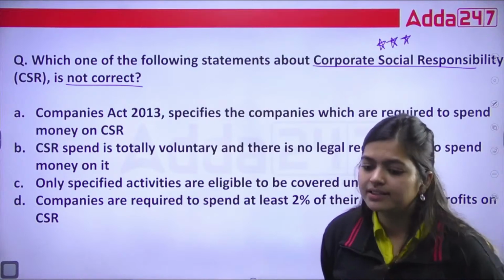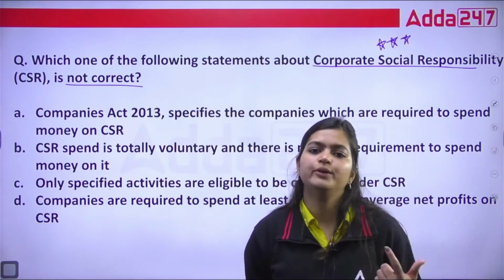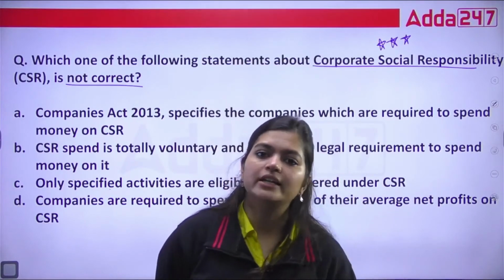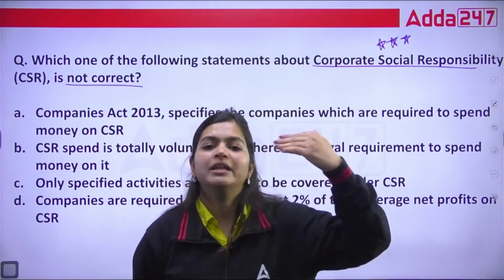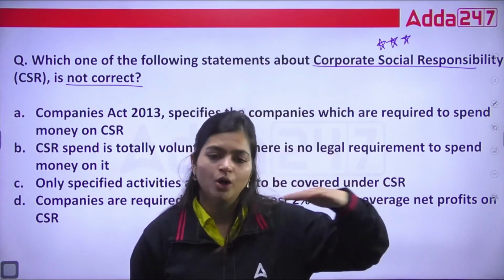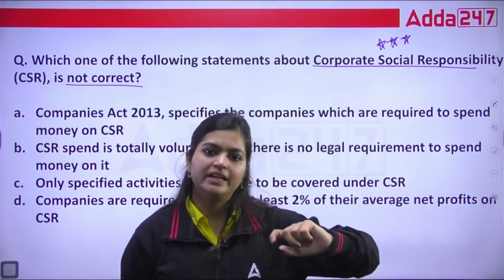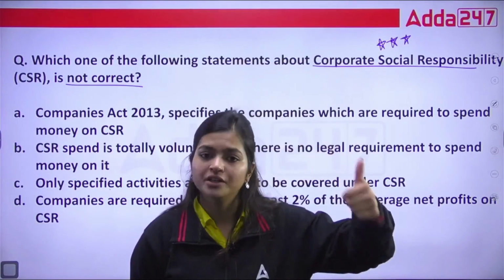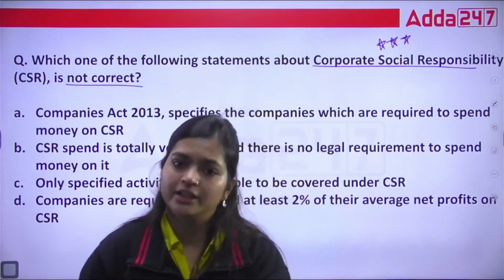Under the legal requirements, under the rules and regulations, the law says that whichever company is earning above a threshold limit, and in the law they have prescribed the limits also, if your company is at or above that prescribed limit, then you need to do something for your society. Correct?